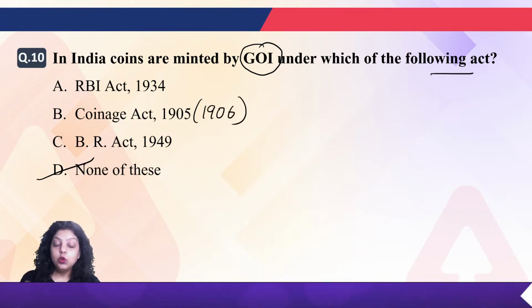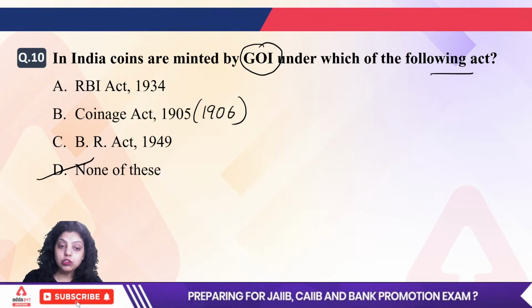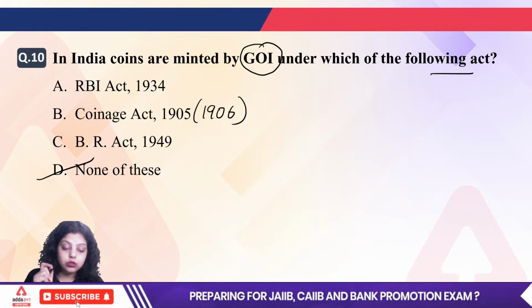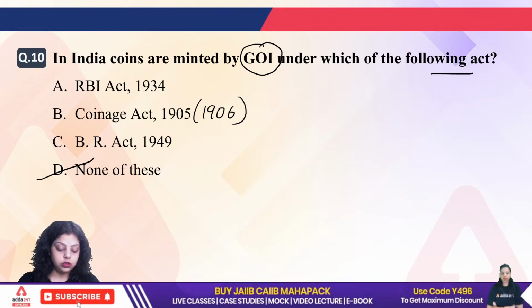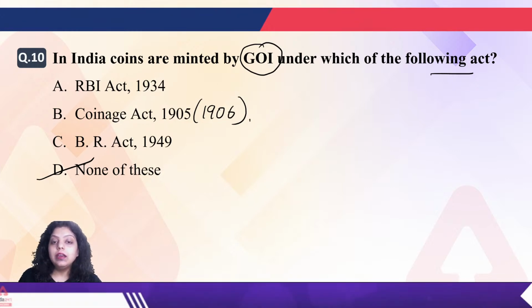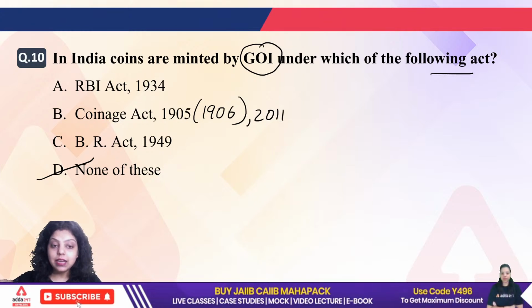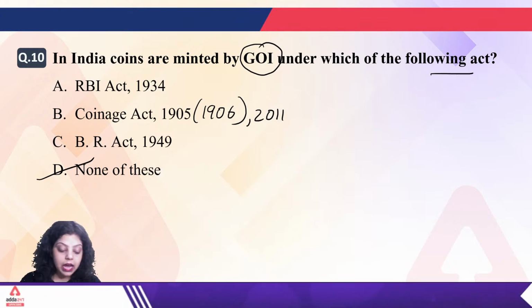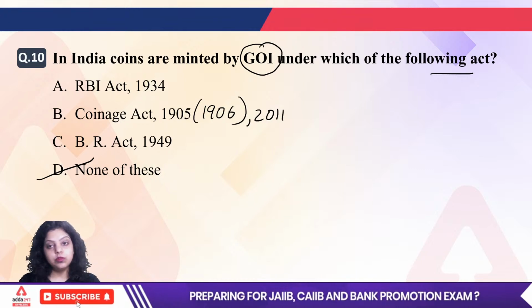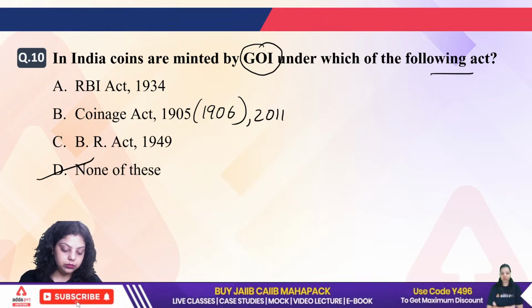Do make sure you are watching each and everything. Do focus on the minor details given in the question. The Coinage Act was introduced in the year 1906, and the latest amendment was in the year 2011. So the right answer will be none of these, because the Coinage Act 1906 gives the rights to the Government of India to mint coins, and not the Coinage Act 1905. So the right answer will be option D, that is none of these.